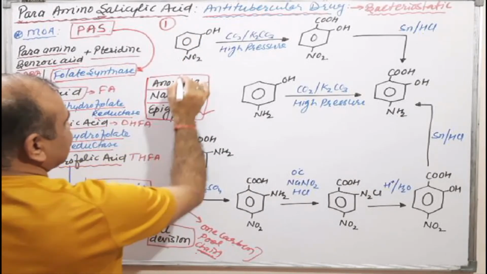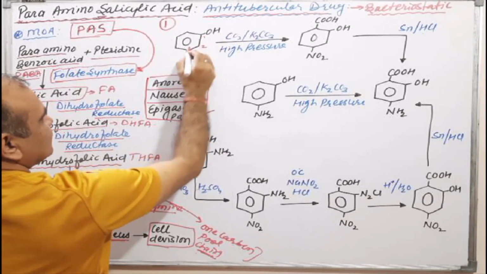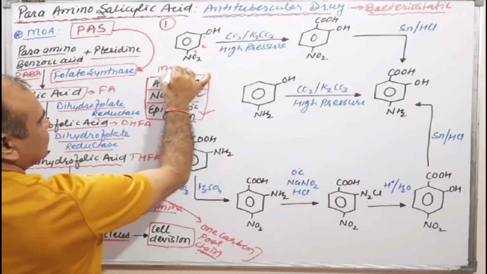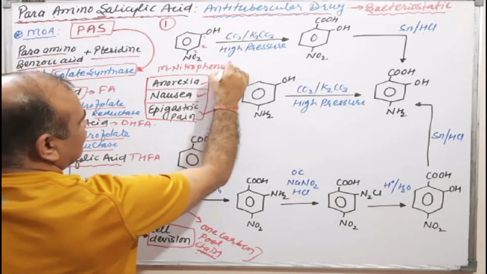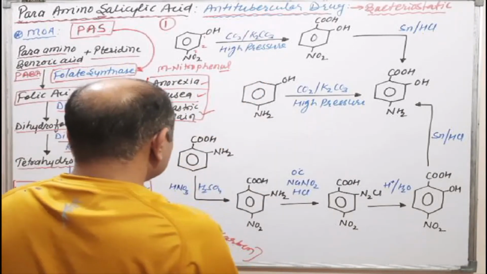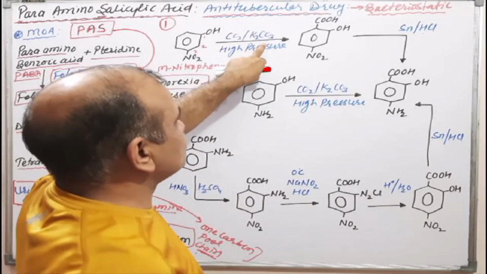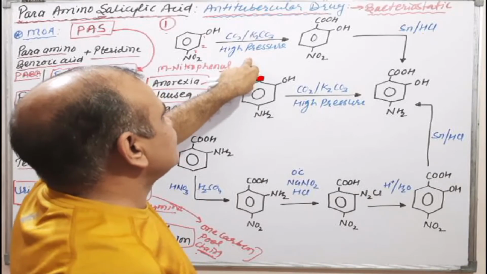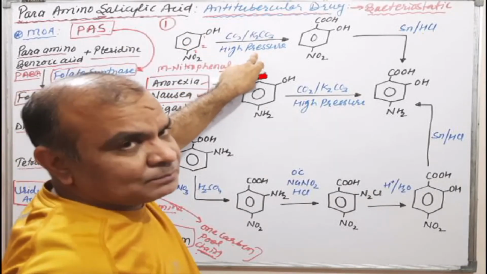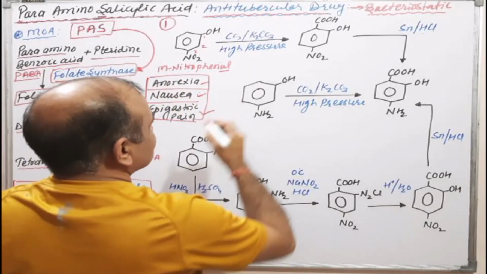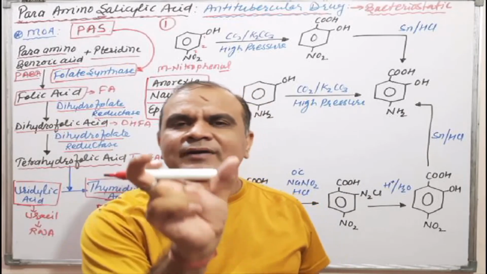Route number one, what is this? Phenol moiety, 1, 2 and 3, meaning meta nitro phenol is the starting material. Here carbon dioxide and K2CO3, potassium carbonate, are used for the carboxylation process at high pressure, that is the addition of carbon dioxide in the form of a carboxylic group.